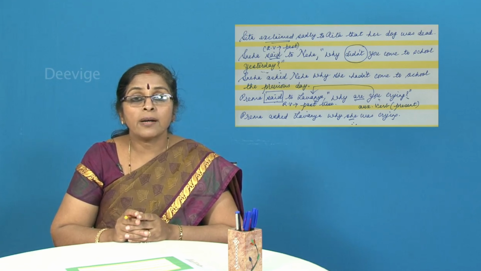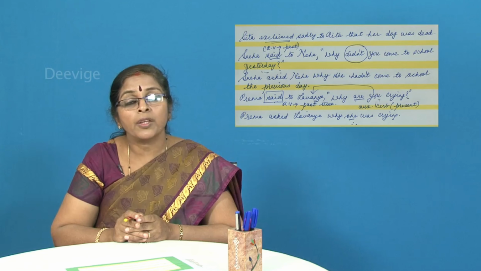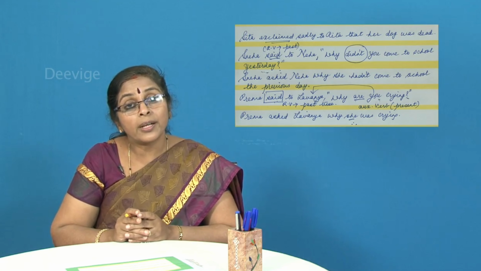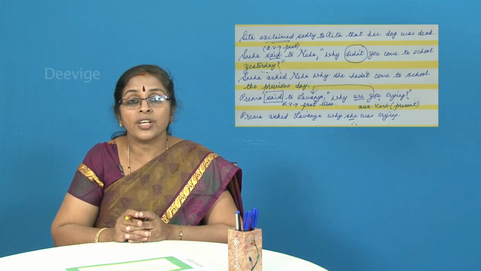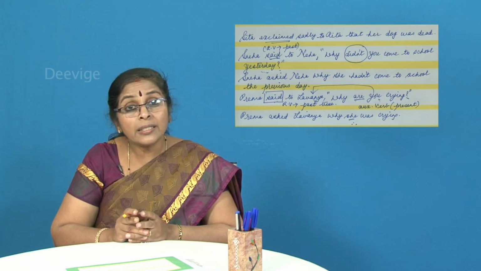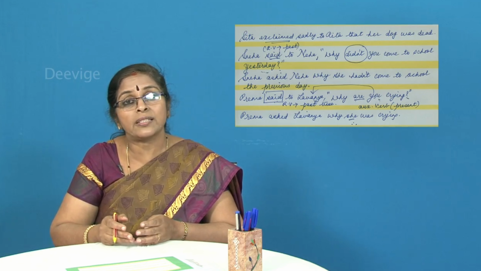And if there are sentences where you have an exclamatory mark or a question mark, then what is going to happen? The word "said" will change to "exclaimed". You could say anything else with exclamation, or you could simply say "exclaimed", that is better.